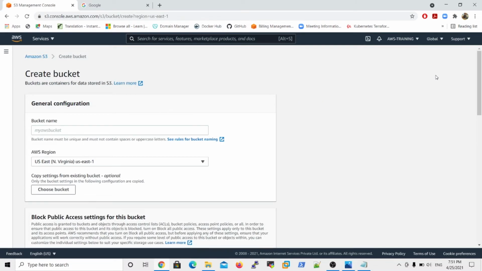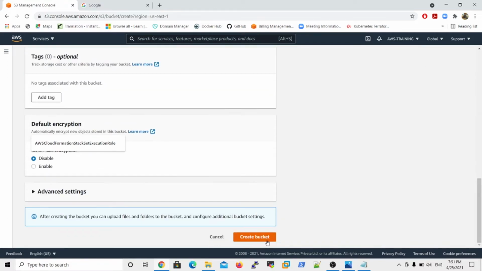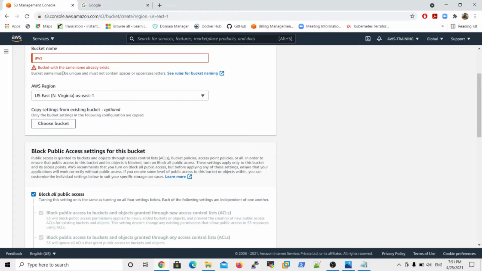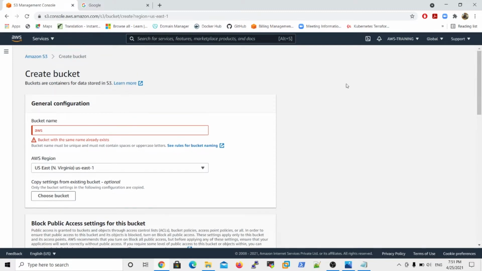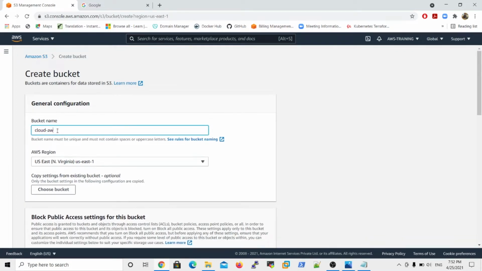When you create a bucket, bucket names are a unique namespace. For example, if I want to create a bucket named AWS data, or simply AWS, and I try to create it, see, it says a bucket with the same name already exists. So bucket names are a unique namespace, and you must follow that. Now I want to create a bucket, actually cloud AWS data, because I want to keep AWS data in the bucket. That's why my bucket name is cloud AWS data.